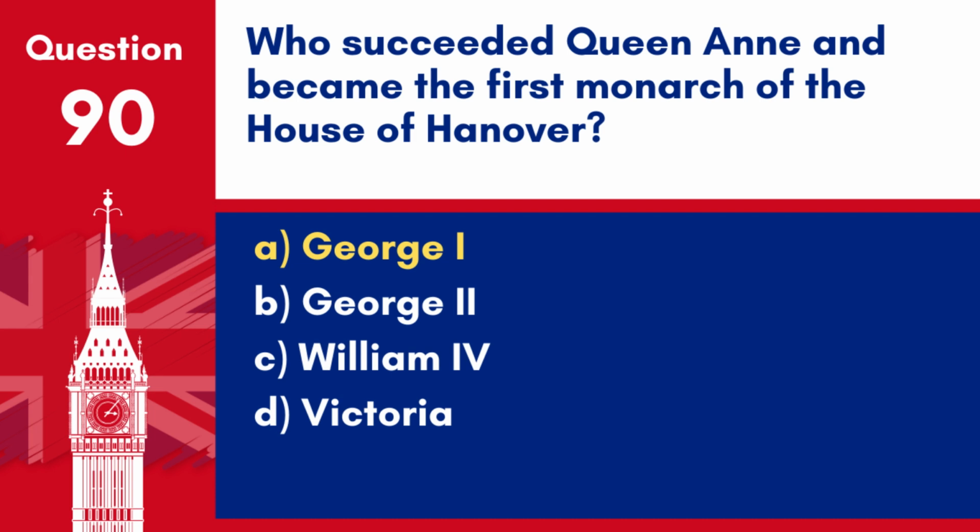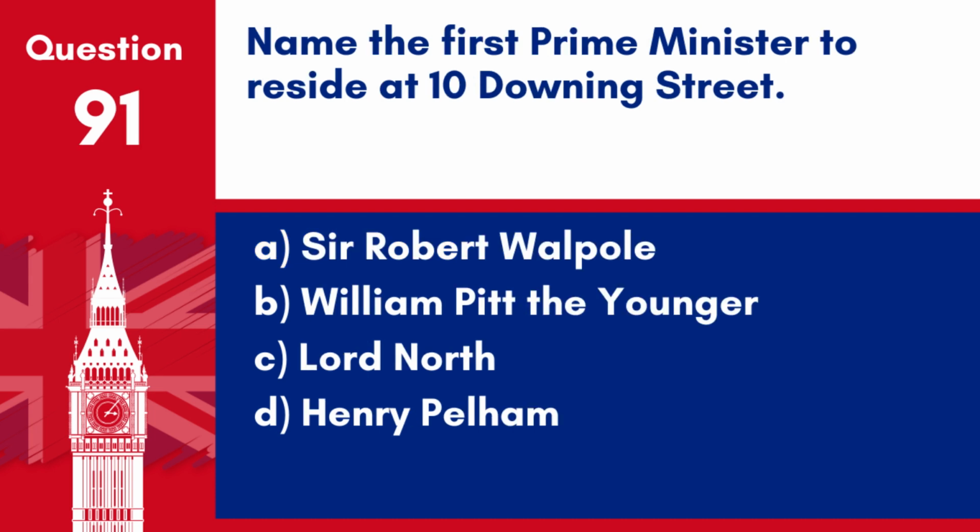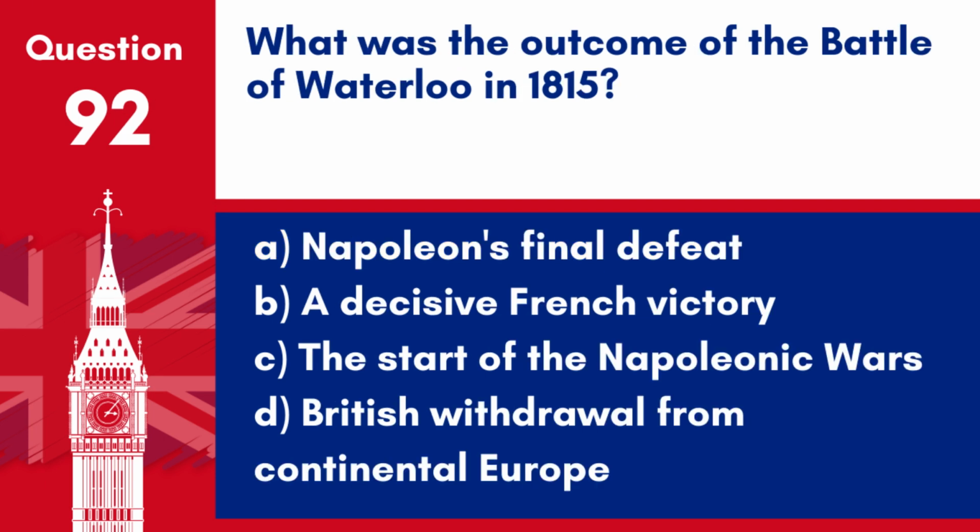Question 91. Name the first Prime Minister to reside at 10 Downing Street. A. Sir Robert Walpole. B. William Pitt the Younger. C. Lord North. D. Henry Pelham. Answer: A. Sir Robert Walpole. Sir Robert Walpole is generally regarded as the first Prime Minister to reside at 10 Downing Street, doing so in the early 18th century.